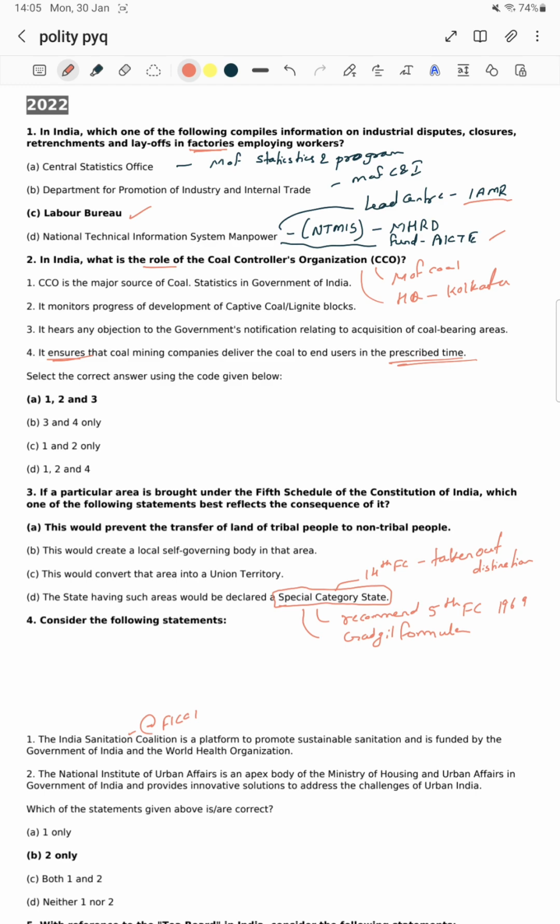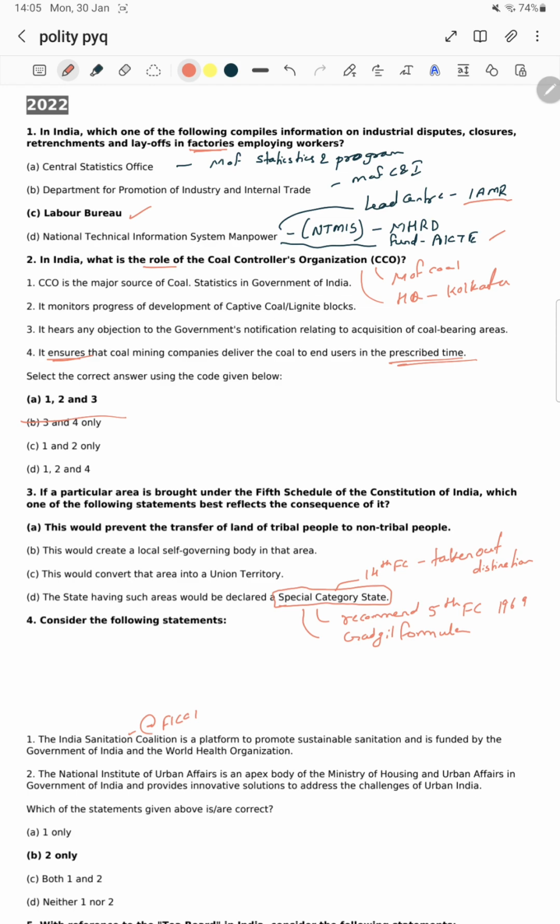We can eliminate option B. Option 2, it monitors progress of development of captive coal or lignite blocks, is there in every answer, so no need to check it.